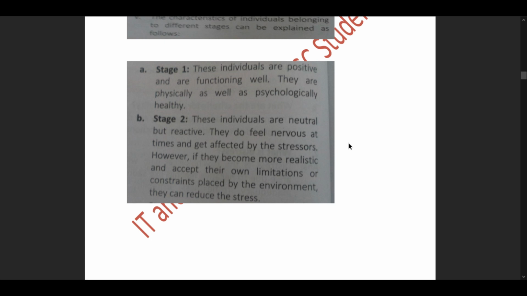Then we move forward to part B, stage 2. These individuals are moderately healthy, neutral but reactive. They do feel nervous at times and get affected by the stressors. However, if they become more realistic and accept their own limitations or constraints placed by the environment, they can reduce the stress that piles up on their head.